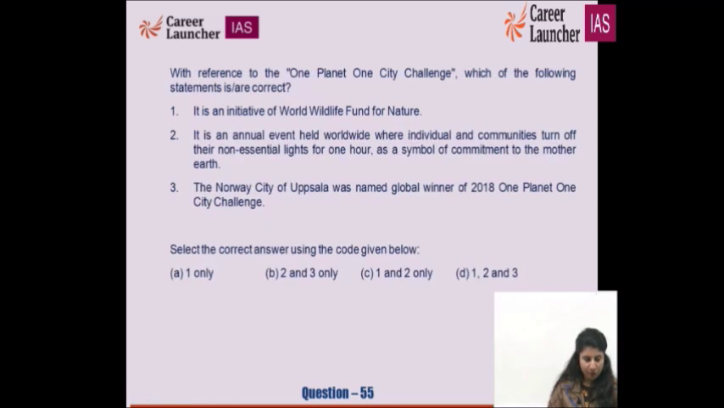With reference to the One Planet City Challenge, which one of the following statements is or are correct? It is an initiative of the World Wide Fund for Nature. It is an annual event which is held worldwide, correct? And also the Norway city of Uppsala was named global winner of the 2018 One Planet City Challenge. This is your question paper. Question number is 55th.